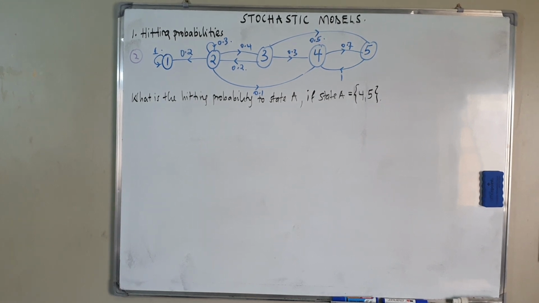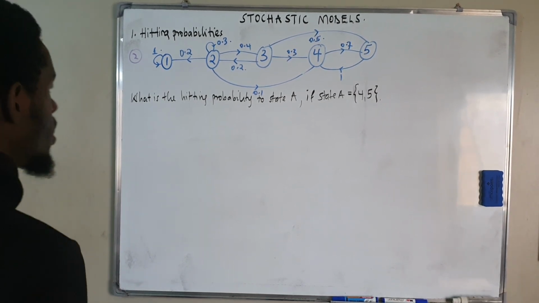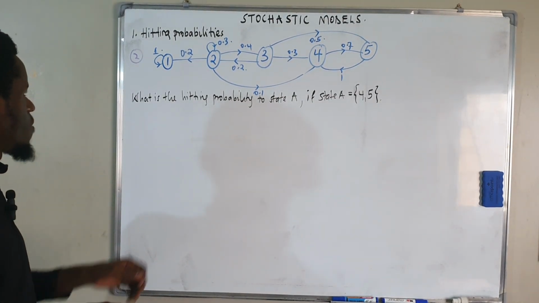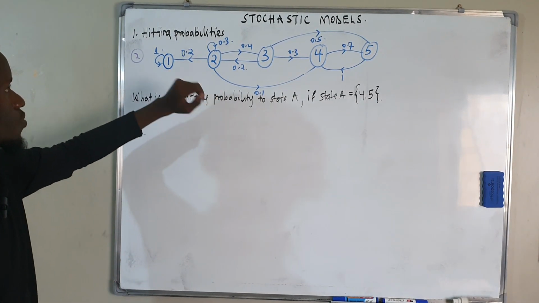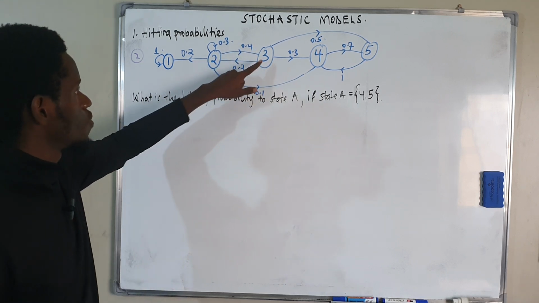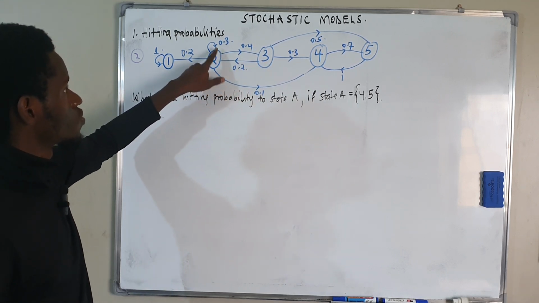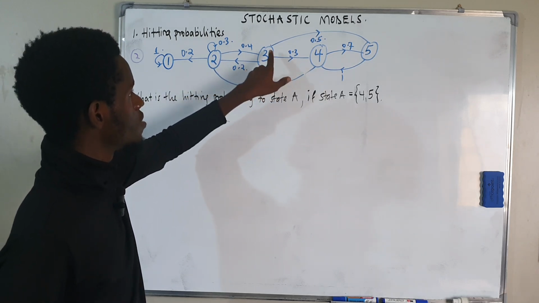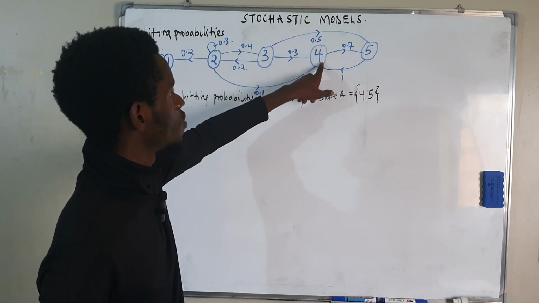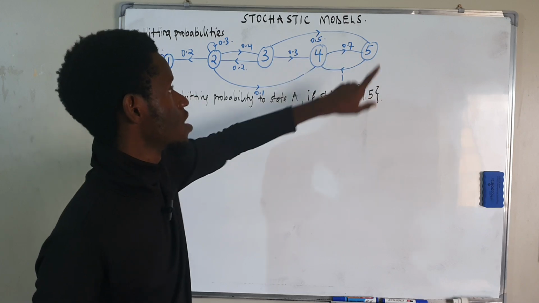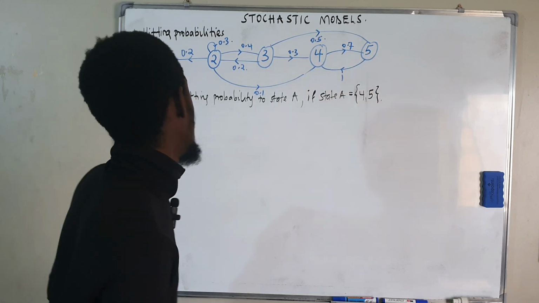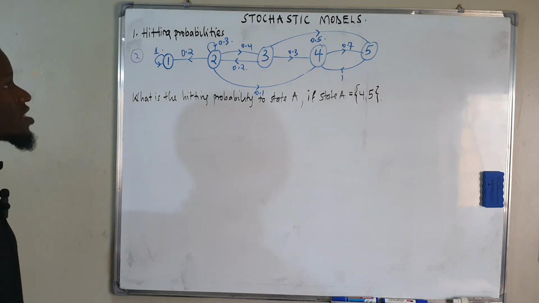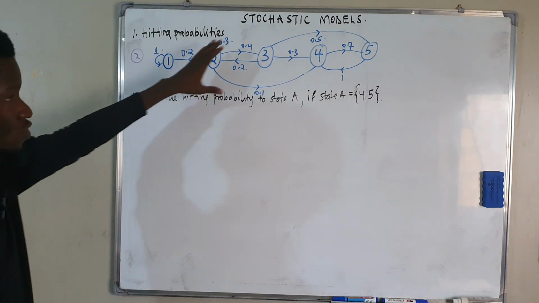Yes, members, let us continue with example 2. Now in example 2, we are given a transition graph. As you are seeing, the probability of coming from 2 to 1 is 0.2, 2 to 3 is 0.4, 2 to 2 is 0.3, 2 to 4 is 0.1, 3 to 4 is 0.3, 3 to 5 is 0.5, and 1 to 1 is 1. Our question is asking what is the transition probability of hitting state A? But now we don't have state A.